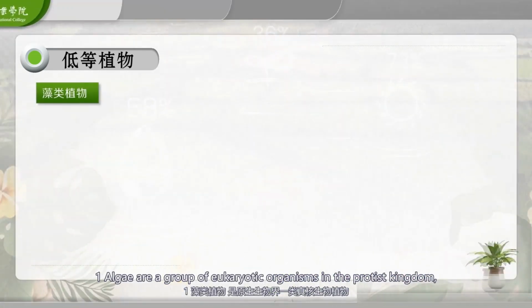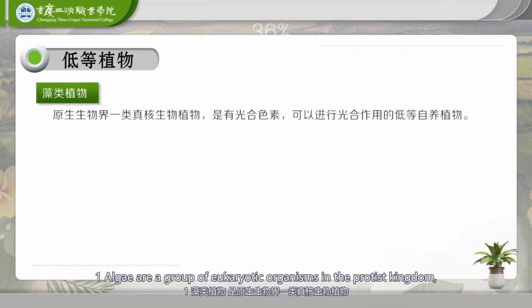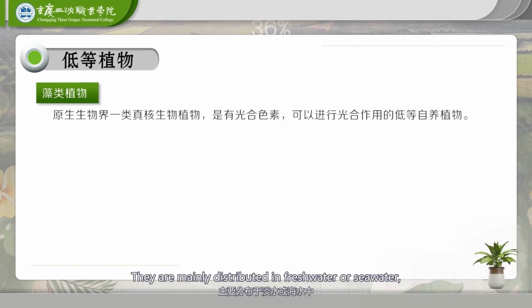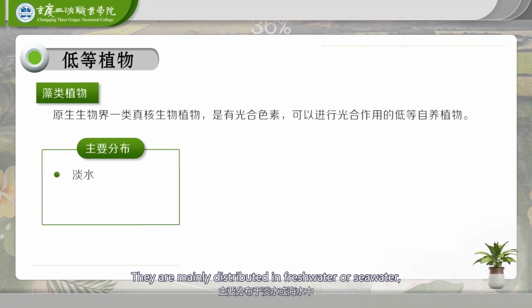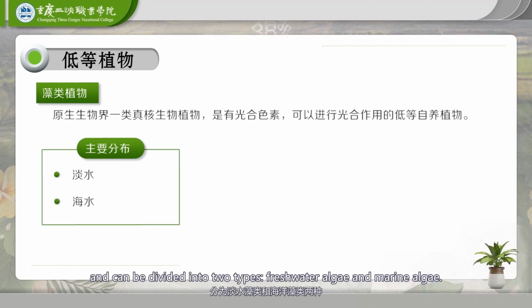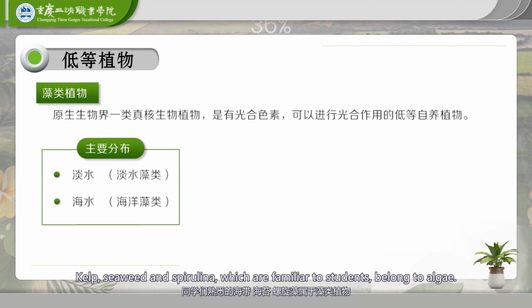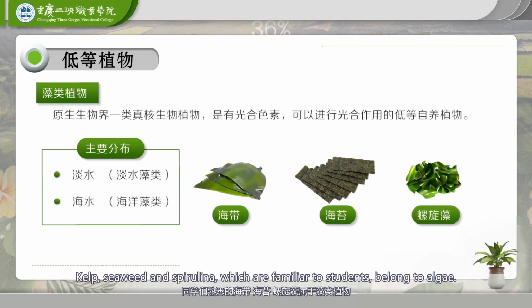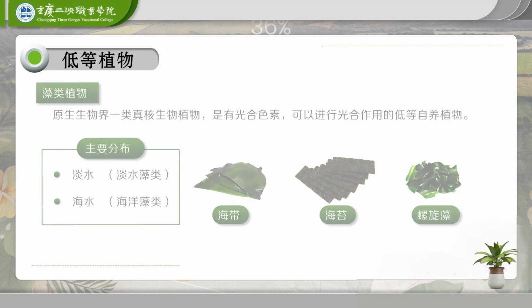1. Algae are a group of eukaryotic organisms in the protist kingdom. It is a lower autotrophic plant with photosynthetic pigments that can perform photosynthesis. They are mainly distributed in freshwater or seawater and can be divided into two types, freshwater algae and marine algae. Kelp, seaweed, and spirulina, which are familiar to students, belong to algae.